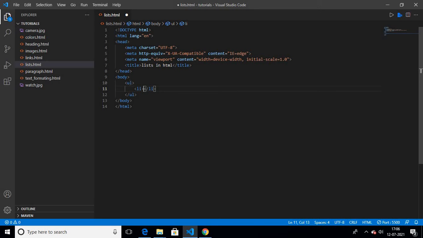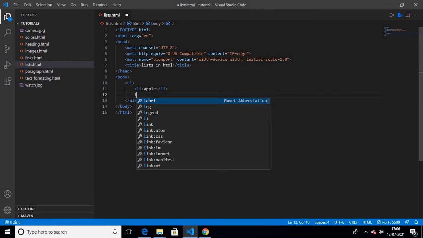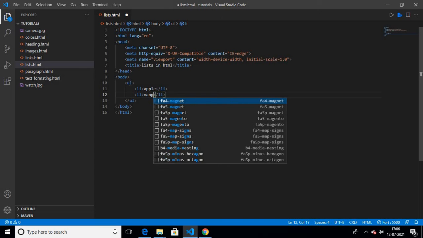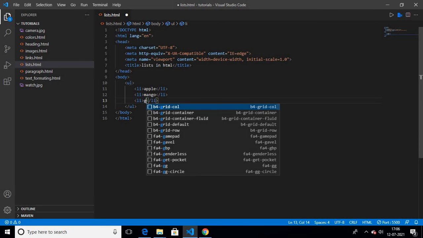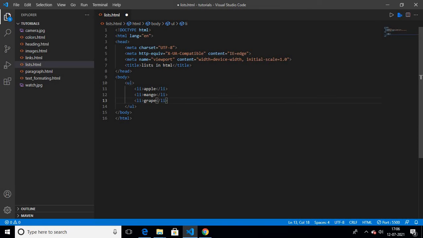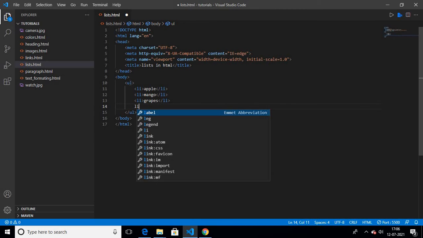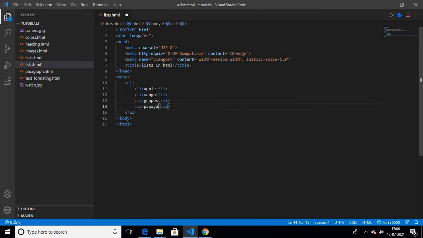So here I'll write first apple, and the second item I'll write as mango, and the third item as grapes, and the fourth item as papaya. Okay, so this is an unordered list. Now we'll save it, and we'll see it in the live server.